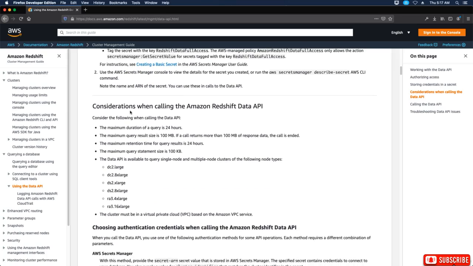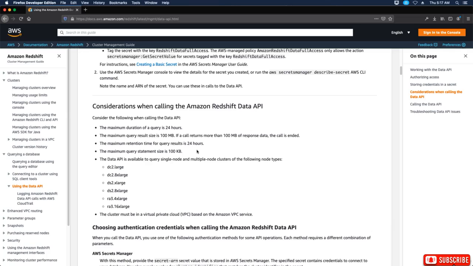Considerations when calling the Amazon Redshift Data API. Consider the following when calling the API. The maximum duration of a query is 24 hours. The maximum query result size is 100 megabytes. If a call returns more than 100 megabytes of response data, the call is ended. The maximum retention time for query results is 24 hours. The maximum query statement size is 100 kilobytes.